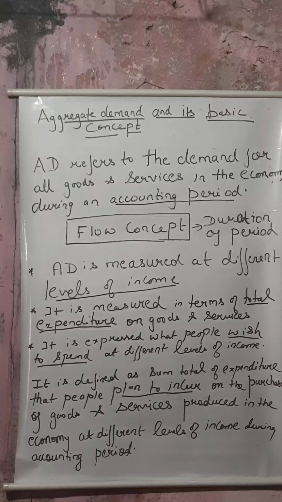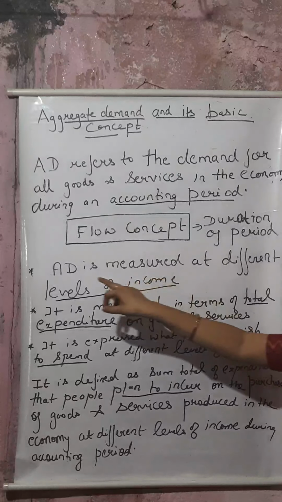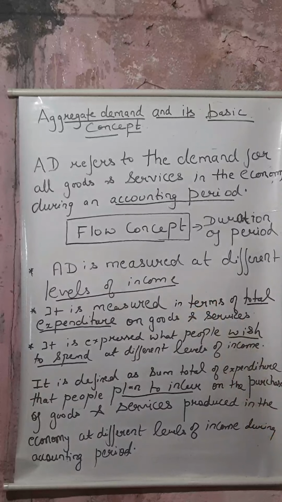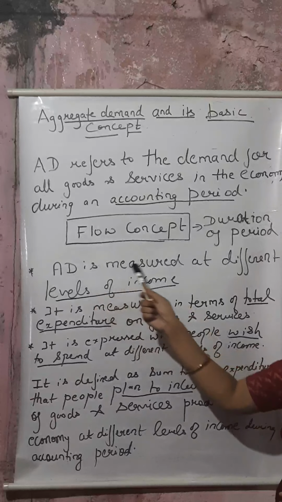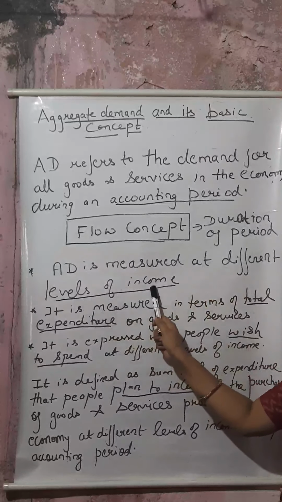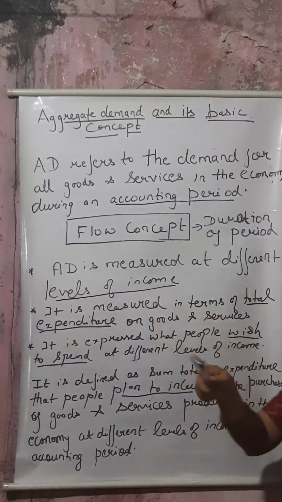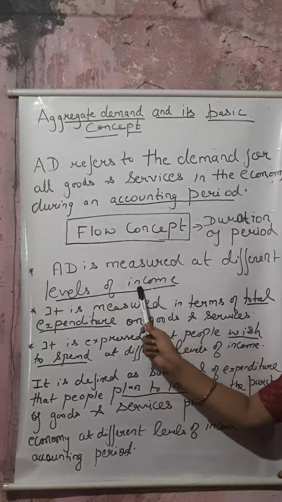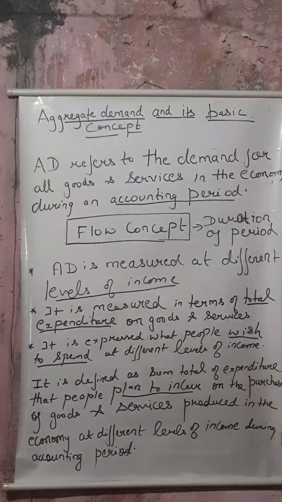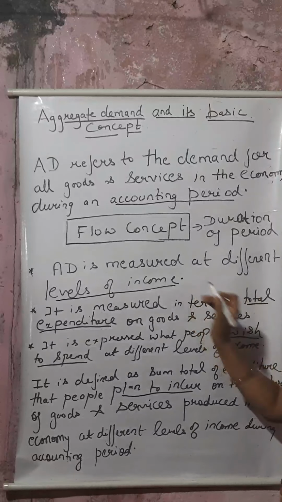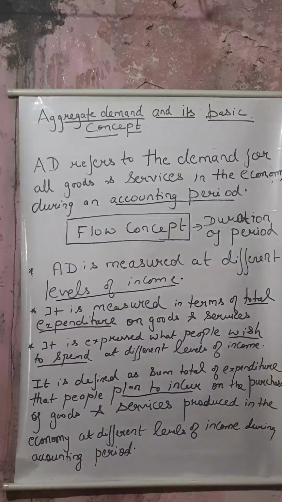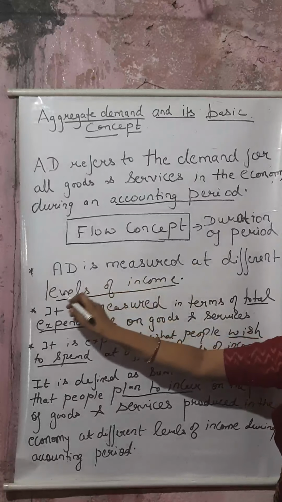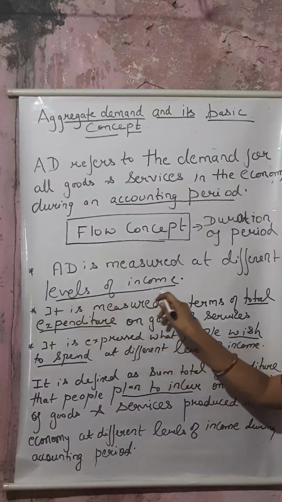Okay, now from the next point, it is written that AD is measured at different levels of income. It means as income increases, AD will also increase. And one thing more, here we don't have to study with the price level. We will not include the price level. We have to study with reference to income.